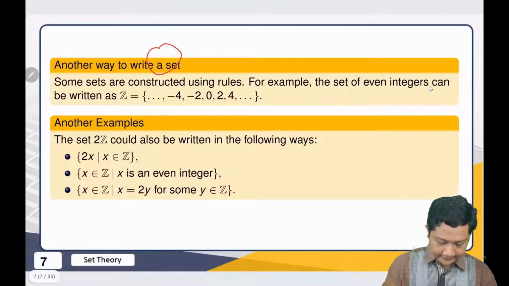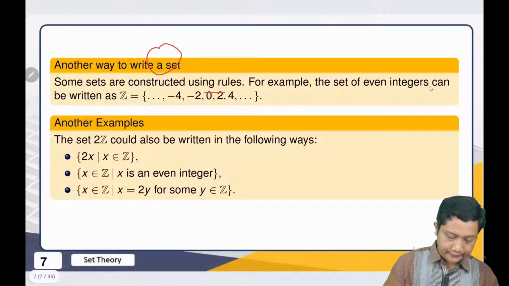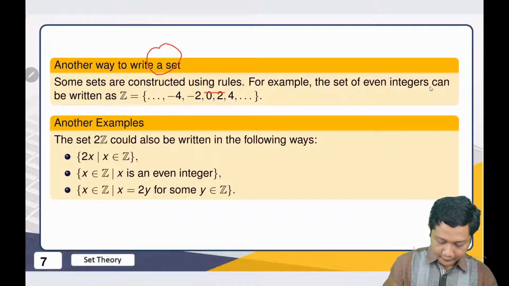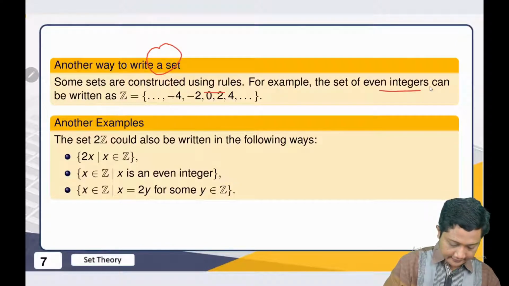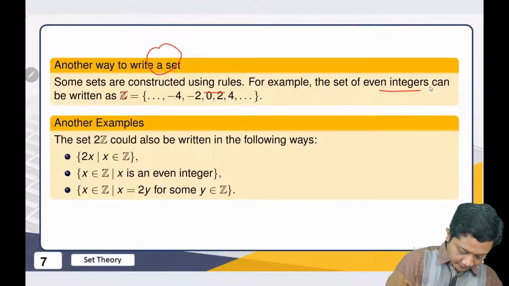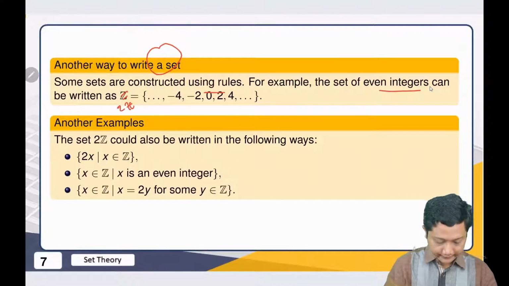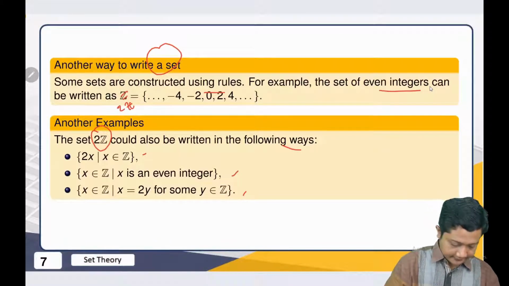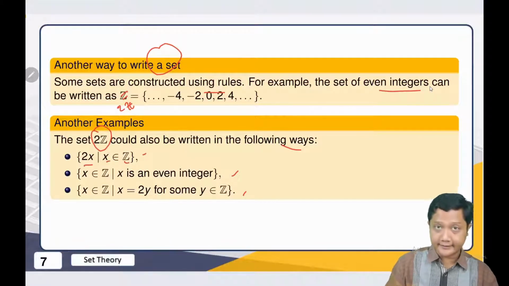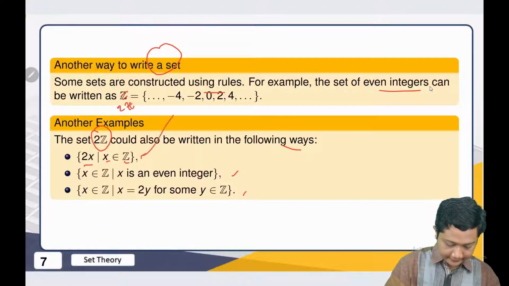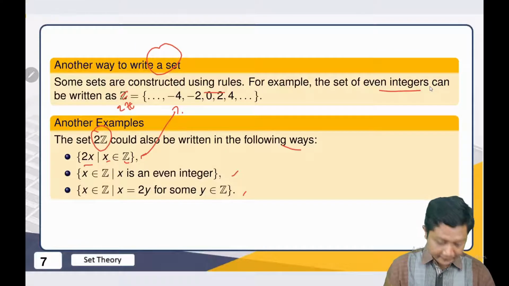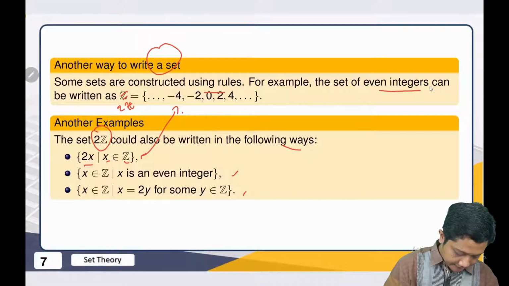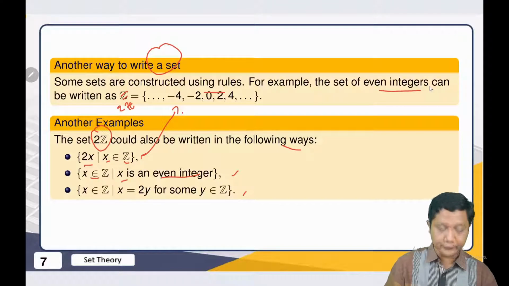Another way to write a set, sometimes we also can use some rules. For example, the set of even integers, we can write this one as 2Z, right? Sorry. So 2Z is equal to this. And this set 2Z also could be written in these 3 ways. So first we can say 2 times x, where x is an integer. Then we will get the same set like this, exactly the same. Another one, you also can say x is an even integer, that's also the same.